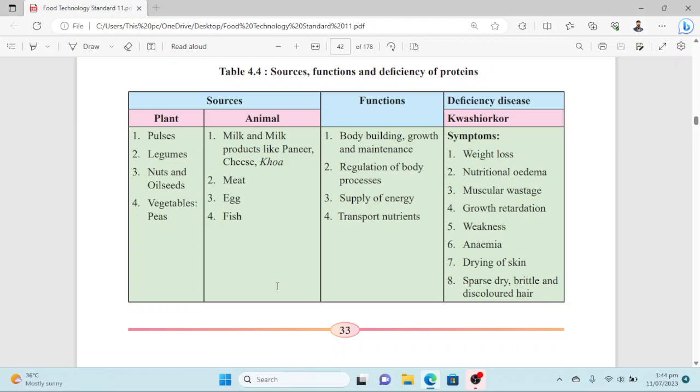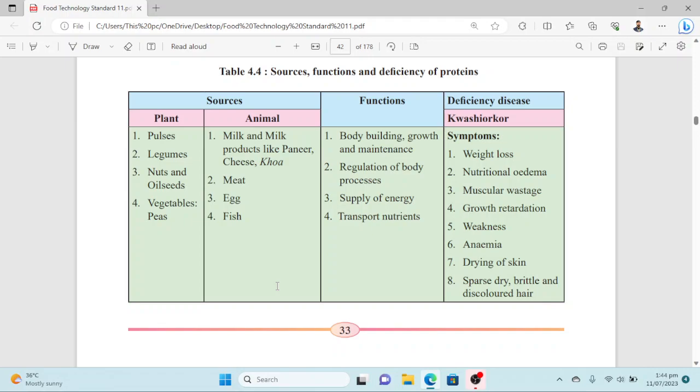Secondary are regulation of the body processes, supply of energy, and transport of nutrients. These are the functions of different proteins in the body. Now, we'll see what happens to the body, what are the diseases in the body when there is a deficiency of protein. So, first of all, the primary or more observable disease is kwashiorkor.